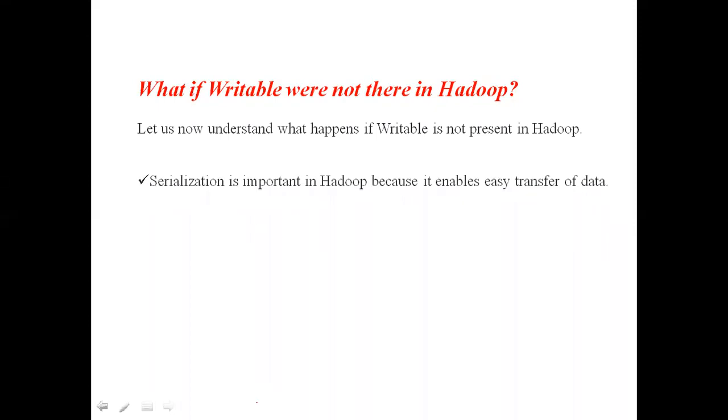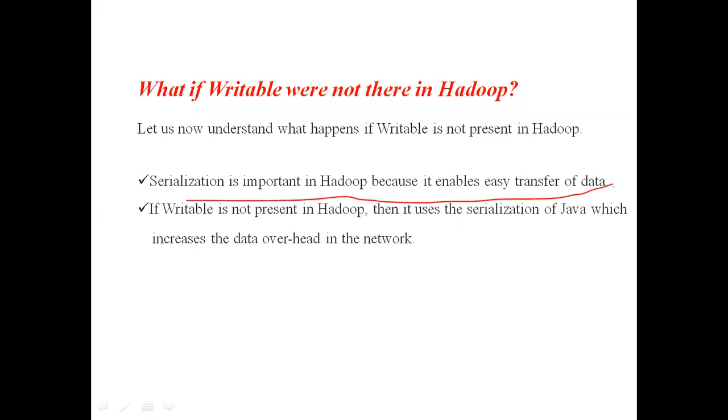See, serialization is important in Hadoop because it enables easy transfer of data. Clear. Serialization plays a major role in Hadoop because it helps in easy transfer of data. If writable is not present in Hadoop, then it uses Java serialization.